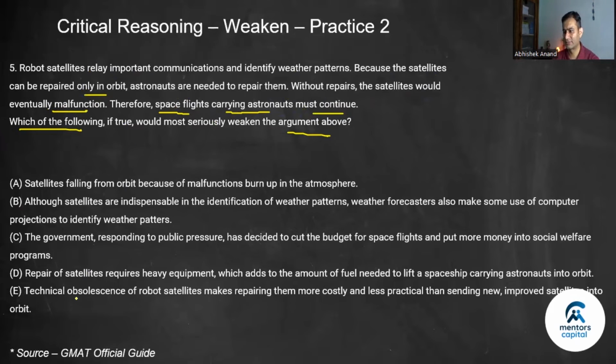The correct answer is E. I read this for you. Repairing them is more costly and less practical than sending new, improved satellites into orbit. So choice E is saying the cost involved in sending space flights with astronauts to repair the satellites is much higher than sending a new improved satellite. If repairing my TV costs more than getting a new TV, I should buy a new TV, right? Would you repair your TV then? You will not. So therefore, E is the correct answer.